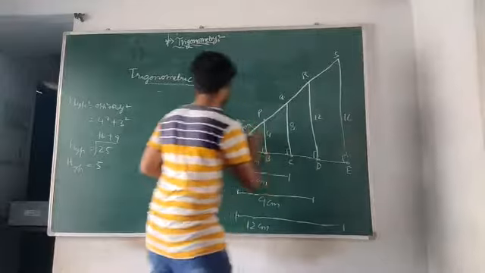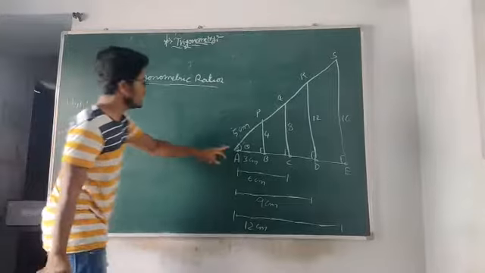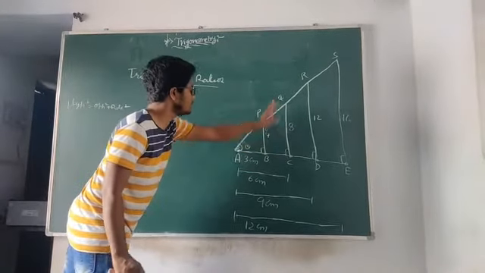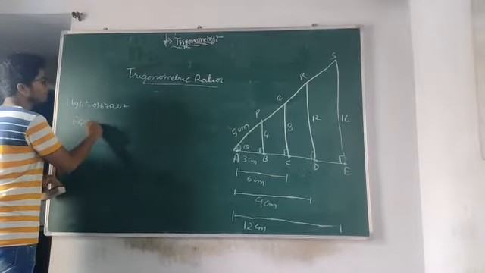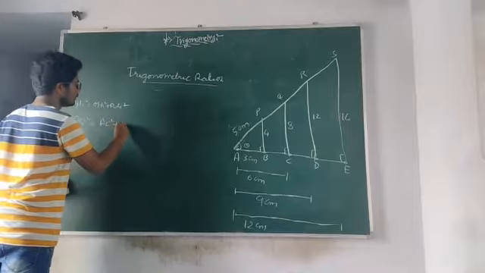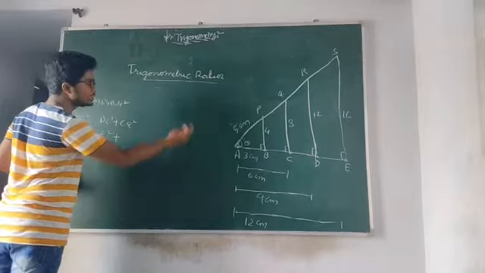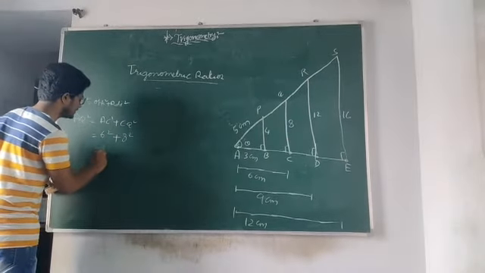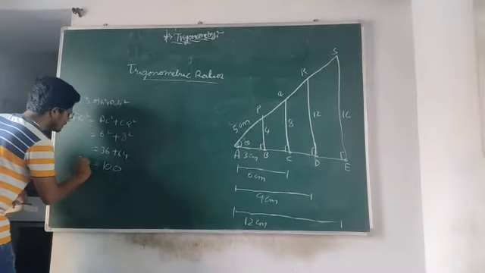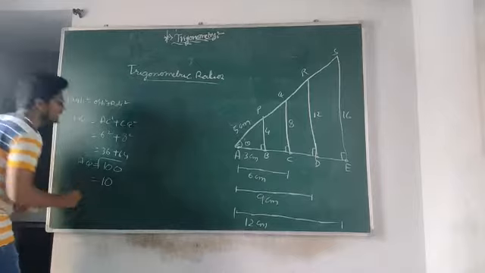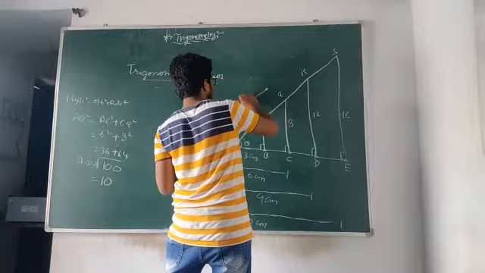Now let us find AQ distance. To find the AQ distance, the hypotenuse square, that is AQ square equal to AC square plus CQ square. So what is AC here? 6 square plus CQ, which is 8 square. 36 plus 64 gives you 100. So AQ equal to square root of 100 will give 10. So from this A point to Q will be 10 centimeters distance.